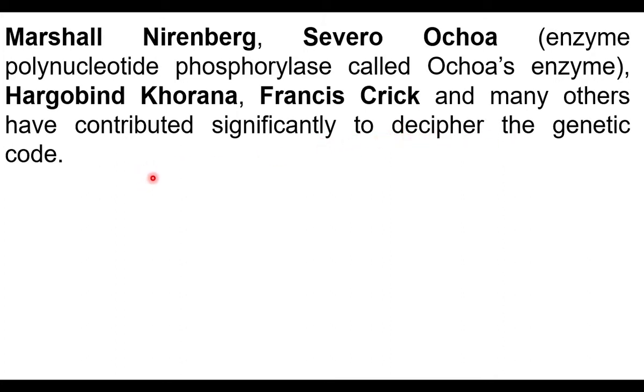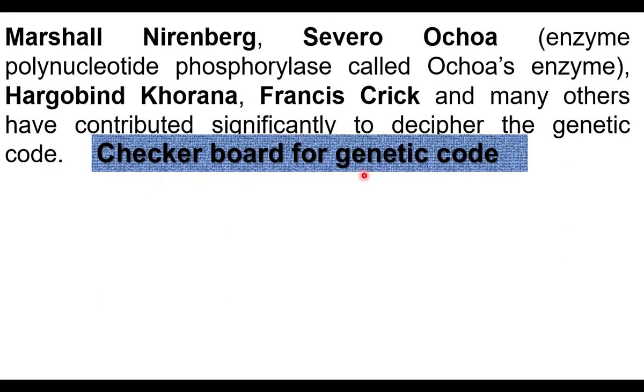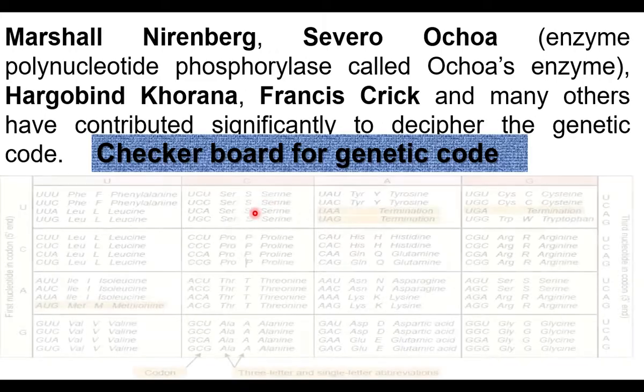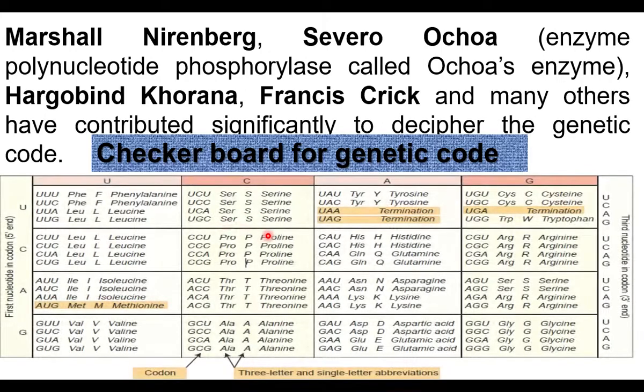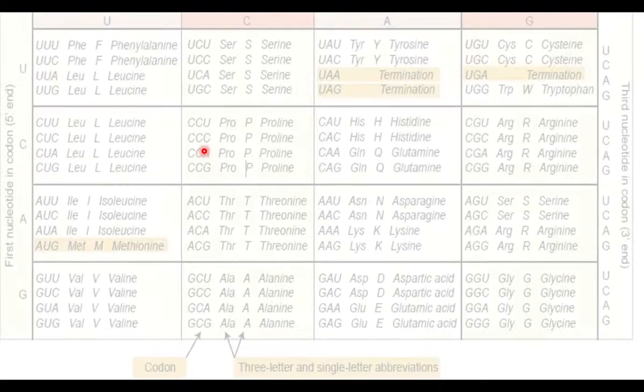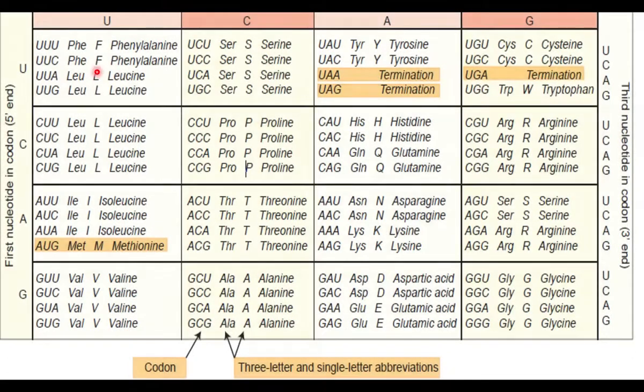Because of their contribution, now we have a checkerboard for genetic code. This checkerboard carries the codons for 20 different amino acids.